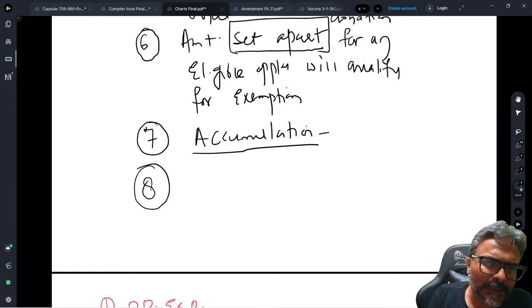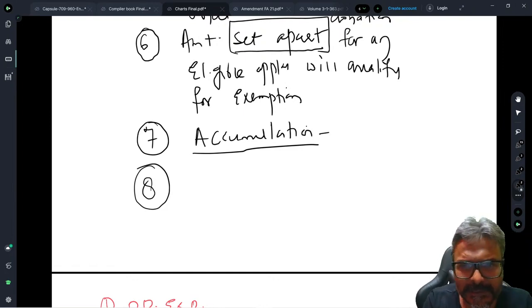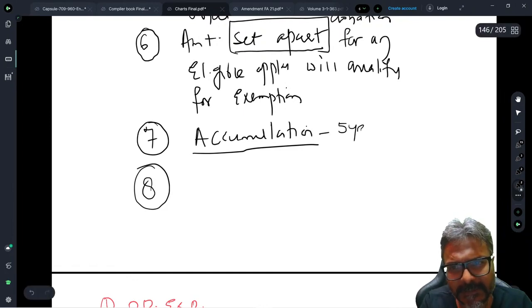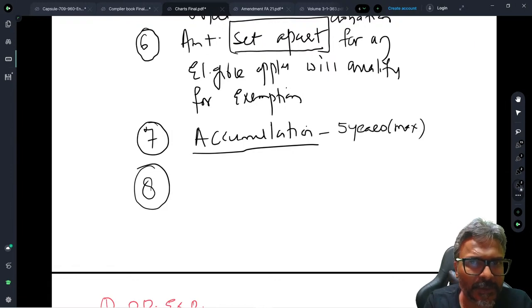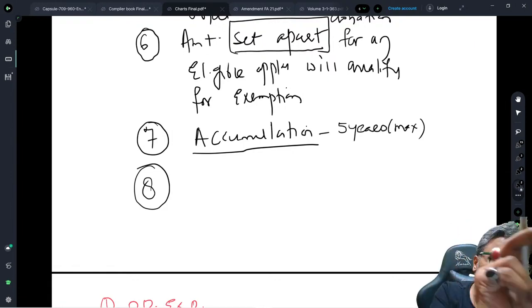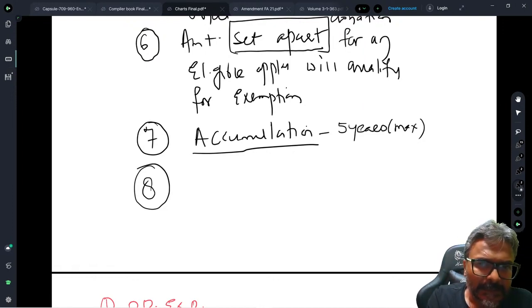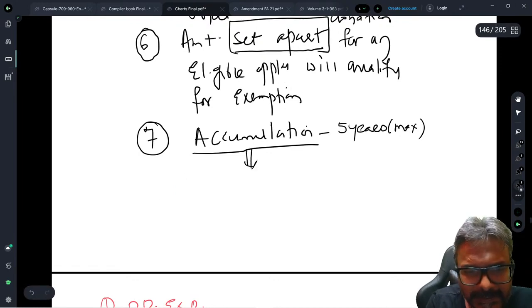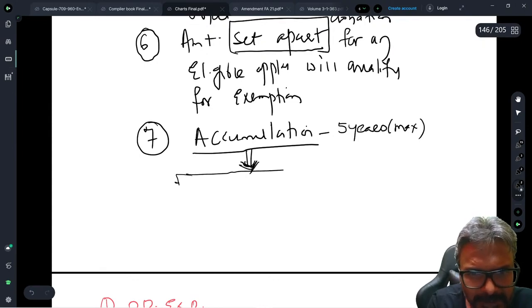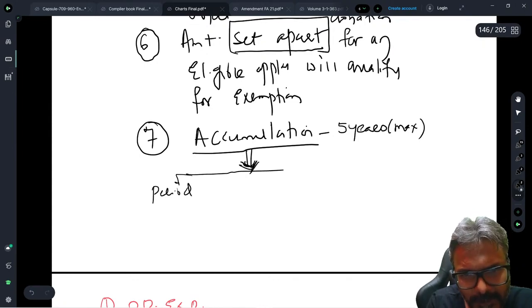On the accumulation option, students, this is the case. The period is 5 years maximum. And for the 5 years, what I told you is that please consider the current year also. In that 5 years, please do consider the current year in which the income has been earned as part of the accumulation. So students, you can take a checklist of this particular part so that at least this is there in your notes, so that later on it stays with you. The important point is that the period of accumulation is 5 years.